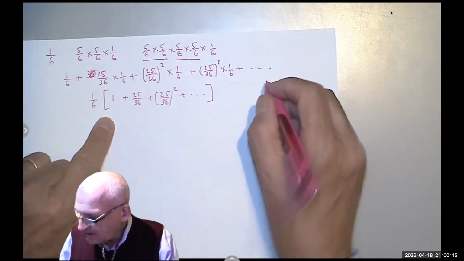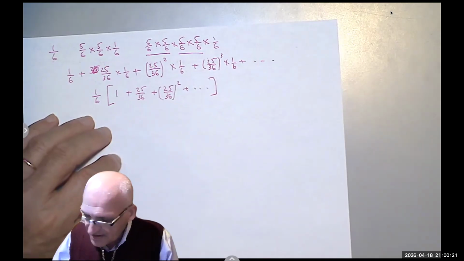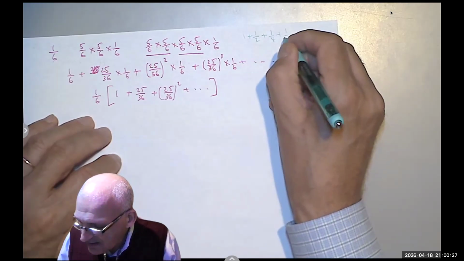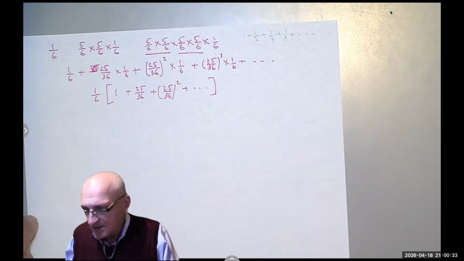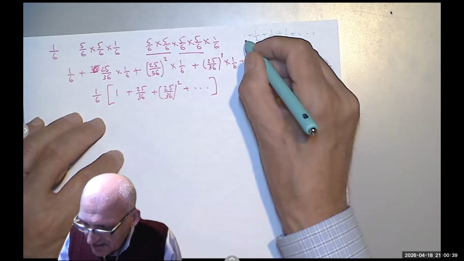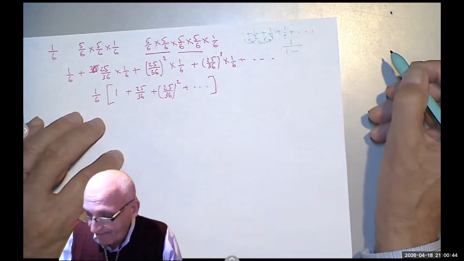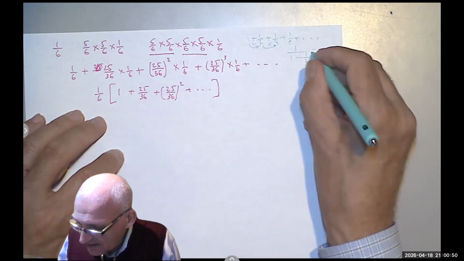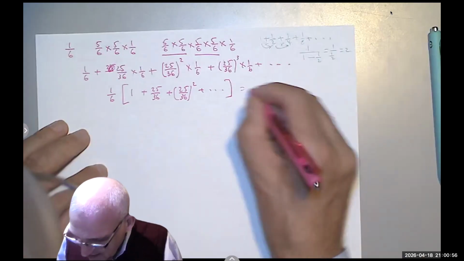So if I tell you, for example, what is 1 plus 1/2 plus 1/4 plus 1/8 plus till infinity? The answer is 2, by the way. But how do you do it? You say the answer is 1 over 1 minus the multiplier r. And the multiplier here is 1/2. So 1 over 1 minus 1/2, it's 1 over 1/2, it's 2. So same thing, the 1/6 is a constant.